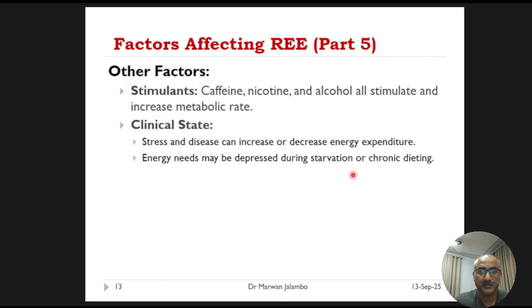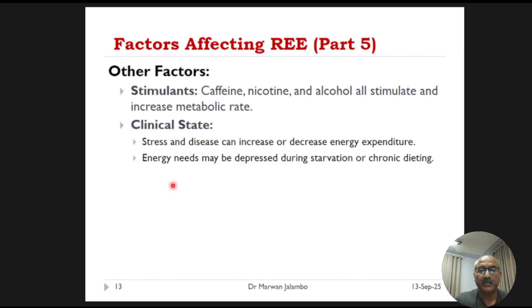Severe stress, such as from major surgery or trauma, can significantly increase energy expenditure. Conversely, conditions like starvation or chronic dieting can depress the metabolic rate as the body attempts to conserve energy. Understanding these factors is essential for providing proper nutrition support in a clinical setting.